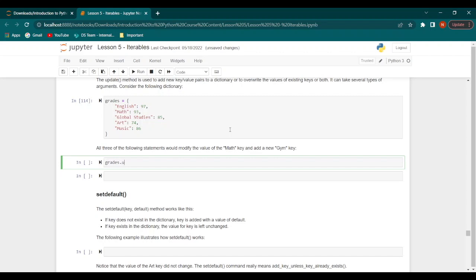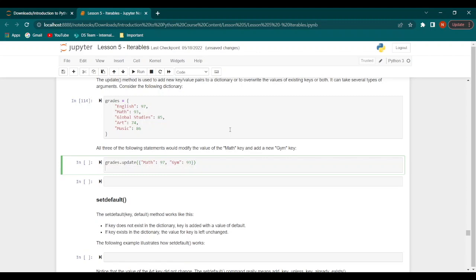So first we can do grades.update, and within brackets we have math colon 97 and gym colon 93. This is the first statement that we can use.